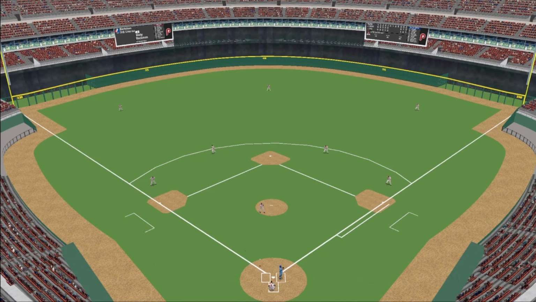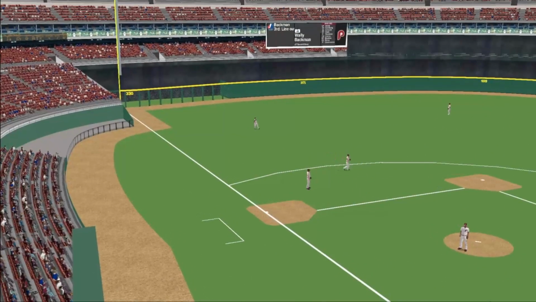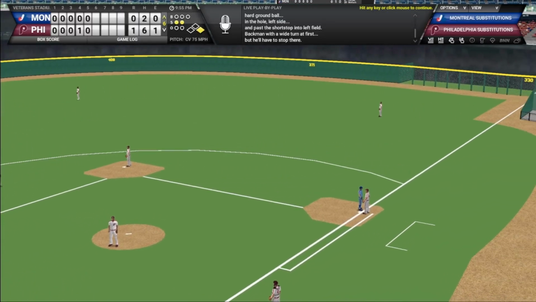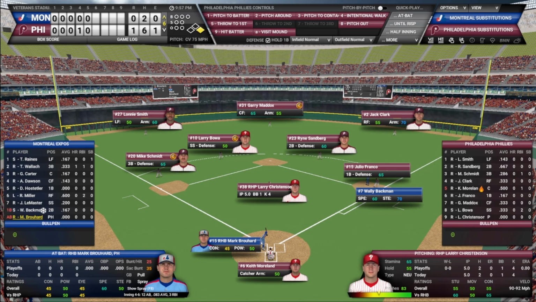It's on the way. Hits it hard. That's past a diving Schmidt and into left field. Backman's got the second hit of the ball game for the Expos. Got him down 0-2. Couldn't put him away. Pinch hitter now. Mark Bruhard.